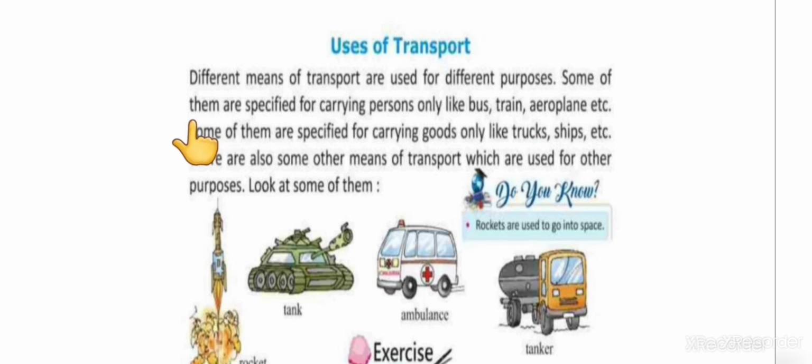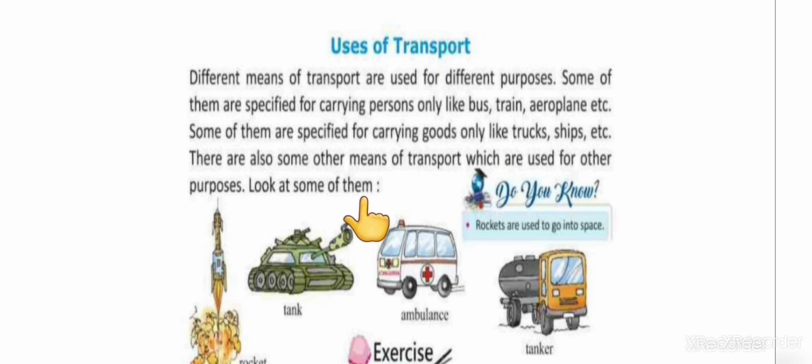Some of them are specified for carrying persons only, like bus, train, aeroplane, etc. Some of them are specified for carrying goods only, like trucks, ships, etc. There are also some other means of transport which are used for other purposes. Look at some of them.